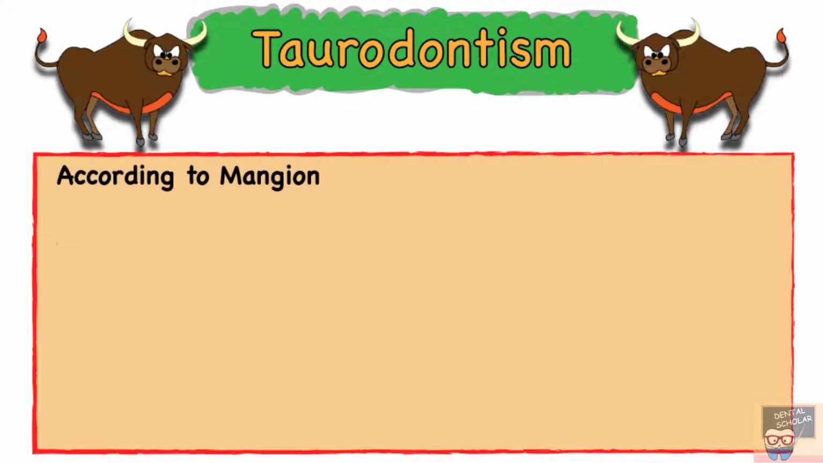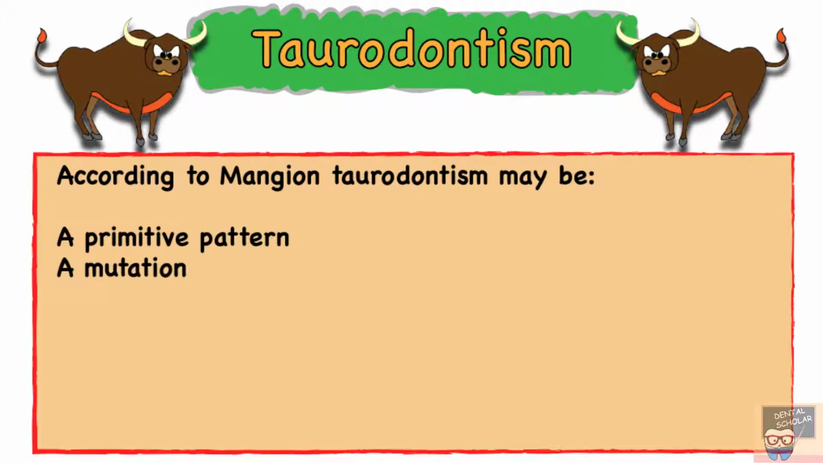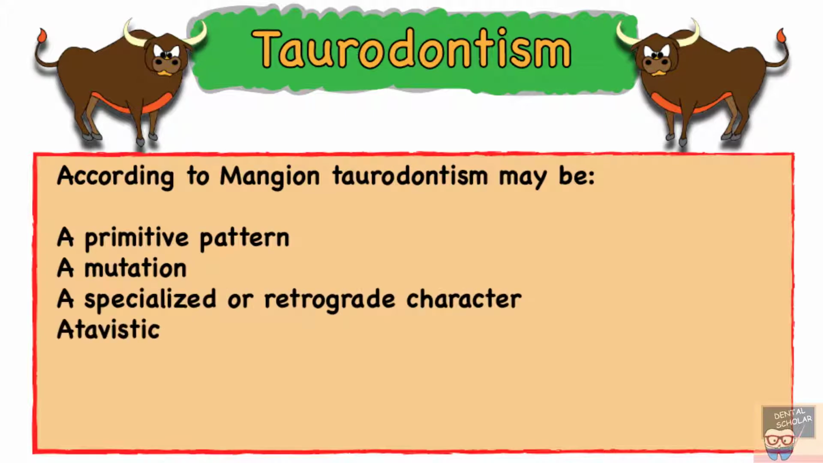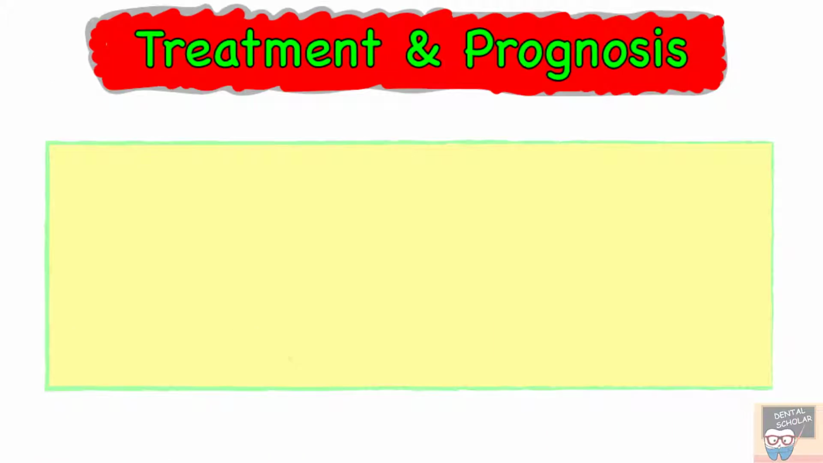According to Mangian, taurodontism may be a primitive pattern, a mutation, a specialized or retrograde character, an atavistic feature, that is an ancestral feature, and it is an X-linked trait, though it may be an autosomal dominant trait or a familial trait. Let's now go to treatment and prognosis.